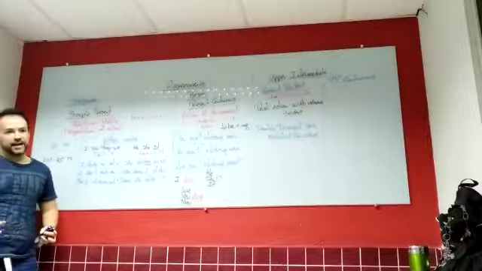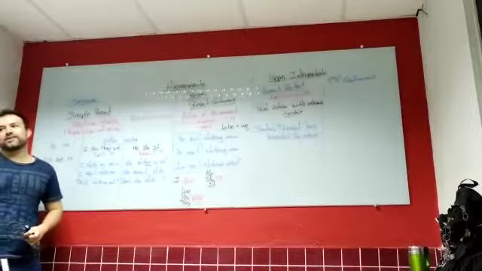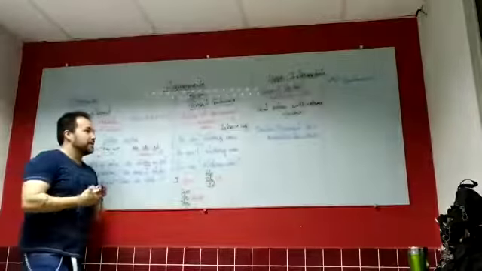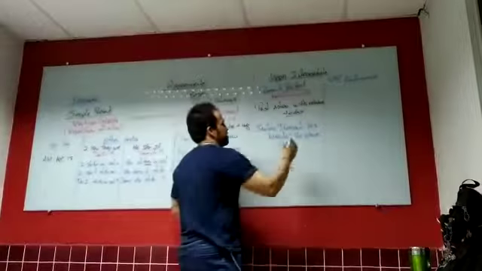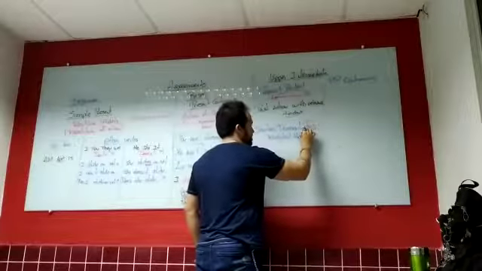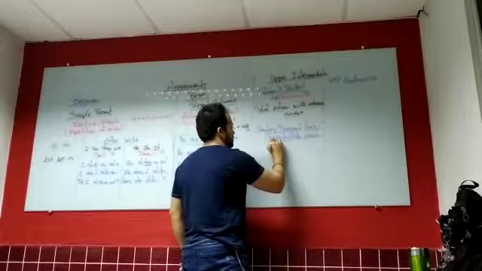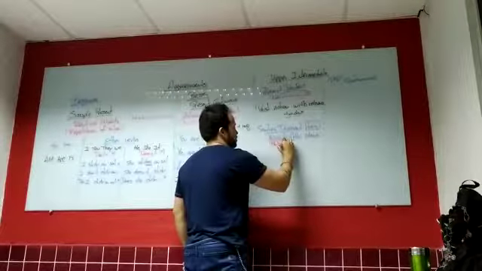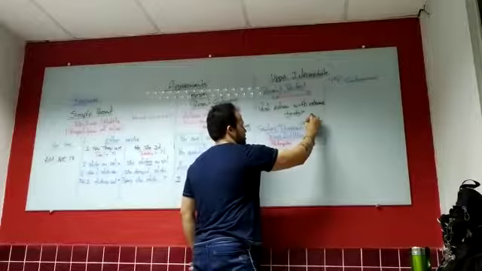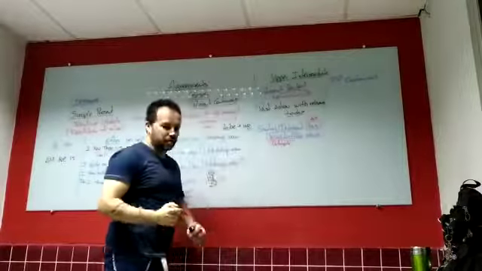That's the context of present perfect. Grammatically speaking, you have the auxiliary has or have and the verb in the participle.